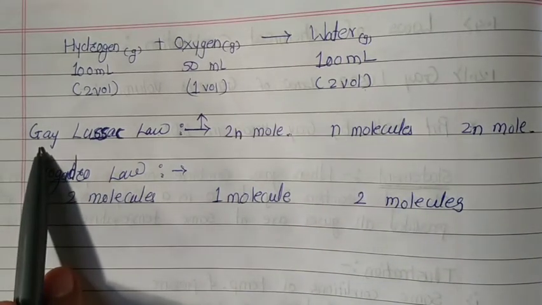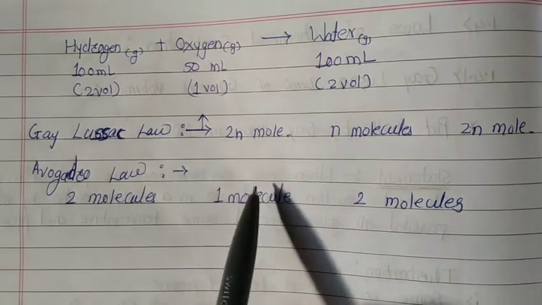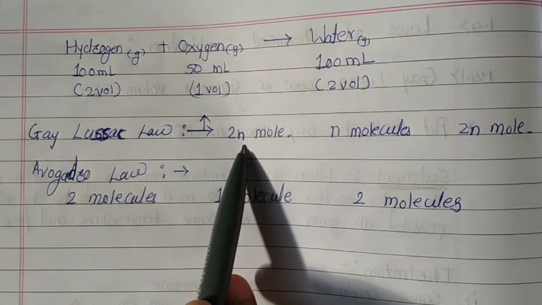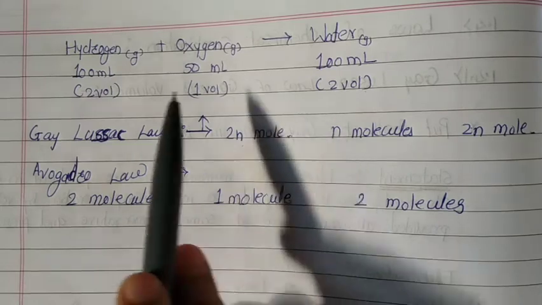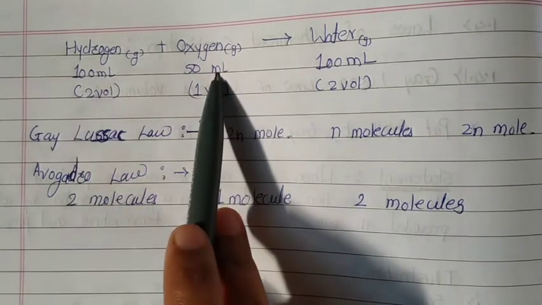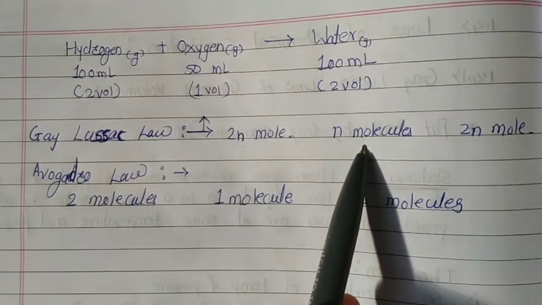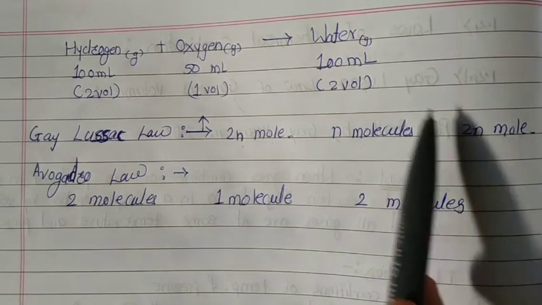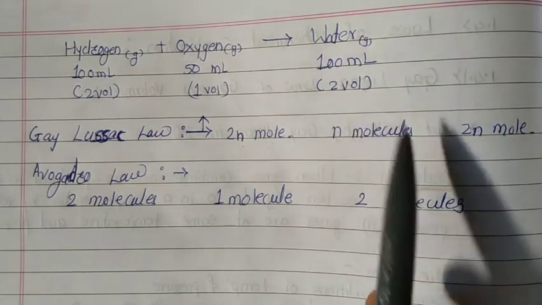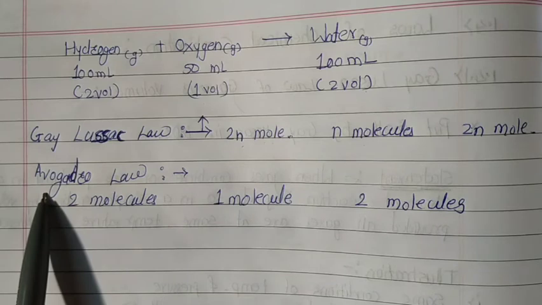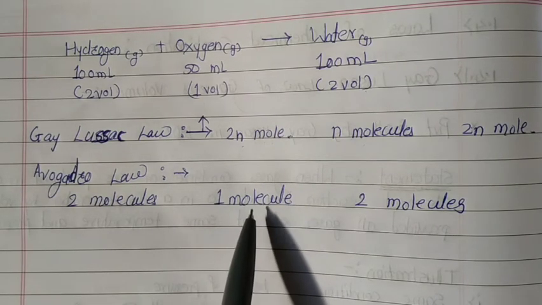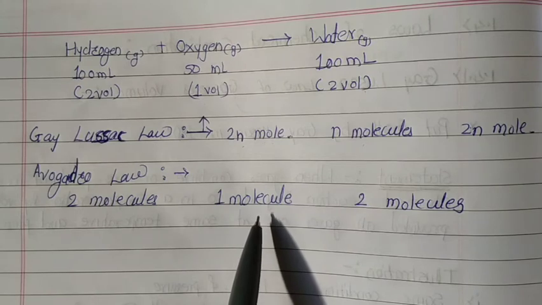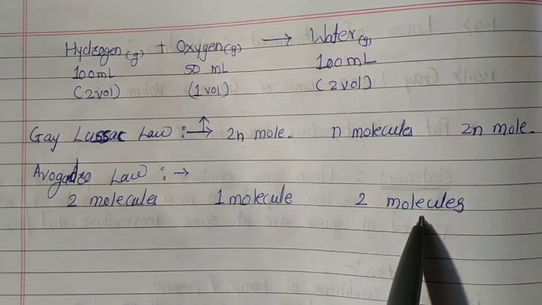Now, according to Gay-Lussac law, 2 volumes means 2n molecules of hydrogen plus n molecules of oxygen give 2n molecules of water. But according to Avogadro's law, 2 molecules of hydrogen plus 1 molecule of oxygen give 2 molecules of water.